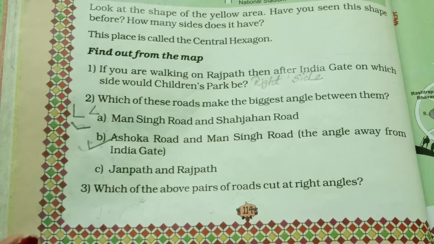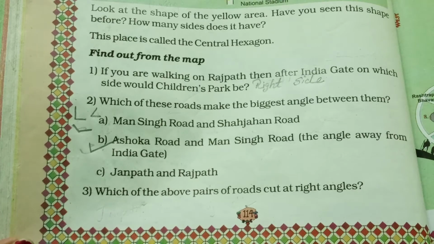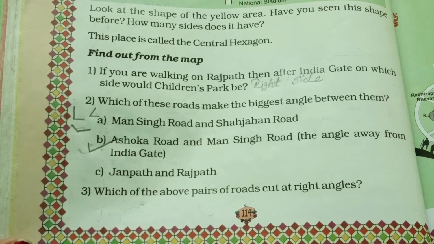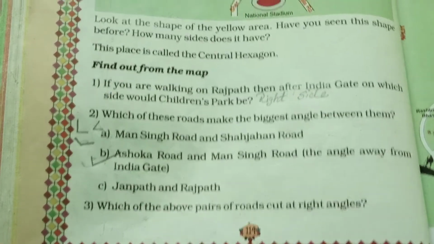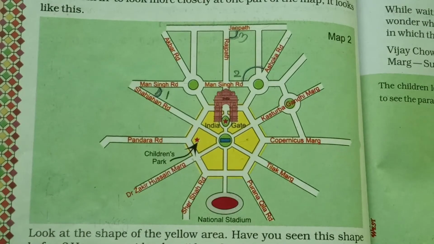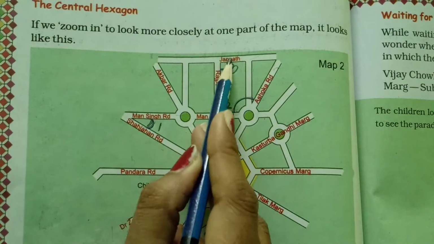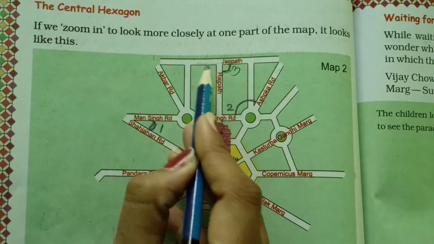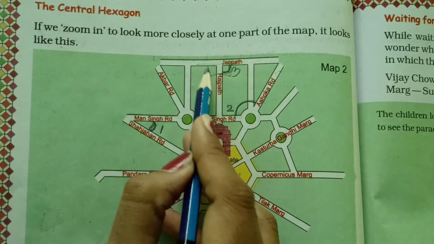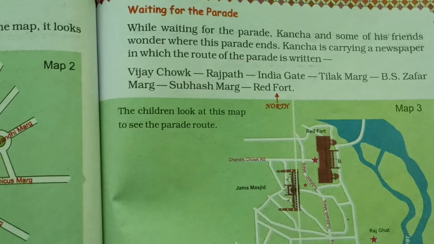Number 3. Which of the above pairs of roads cut at right angles? Right angle में कौन सा road cut होता है? Let's see here in the picture. Right angle, अभी हमने देखा. So this one, Janpath and Rajpath, वो right angle में cut होते हैं. Janpath and Rajpath cut at a right angle. Next page, page number 115.